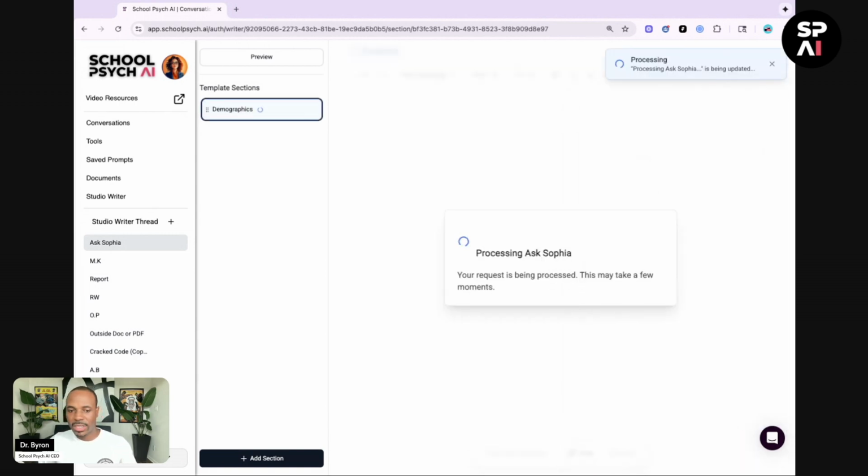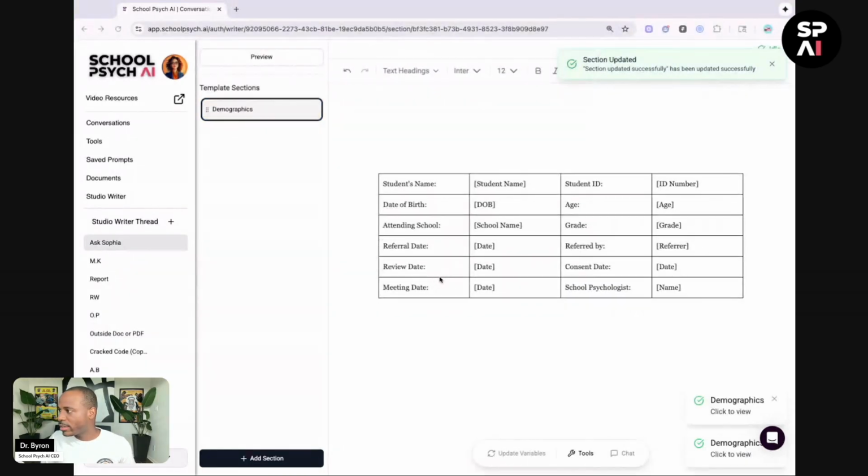And then you can see it's going to take a few seconds to run. And in just a few seconds, you can see that Sophia returned this table that I can now use for my demographics. Here's the cool part about it. I can come back and I can make these edits directly inside my document. Look at that. I'm editing this. And this is, from Sophia before, where we couldn't edit.